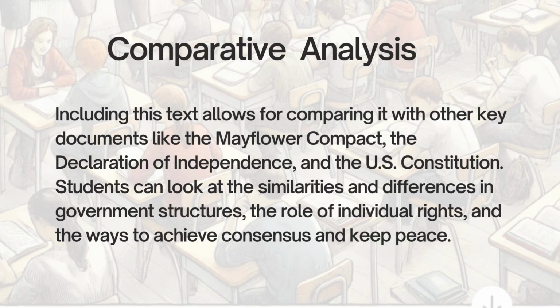Comparative analysis. Including this text allows for comparing it with other key documents like the Mayflower Compact, the Declaration of Independence, and the U.S. Constitution. Students can look at the similarities and differences in government structures, the role of individual rights, and the ways to achieve consensus and keep peace.